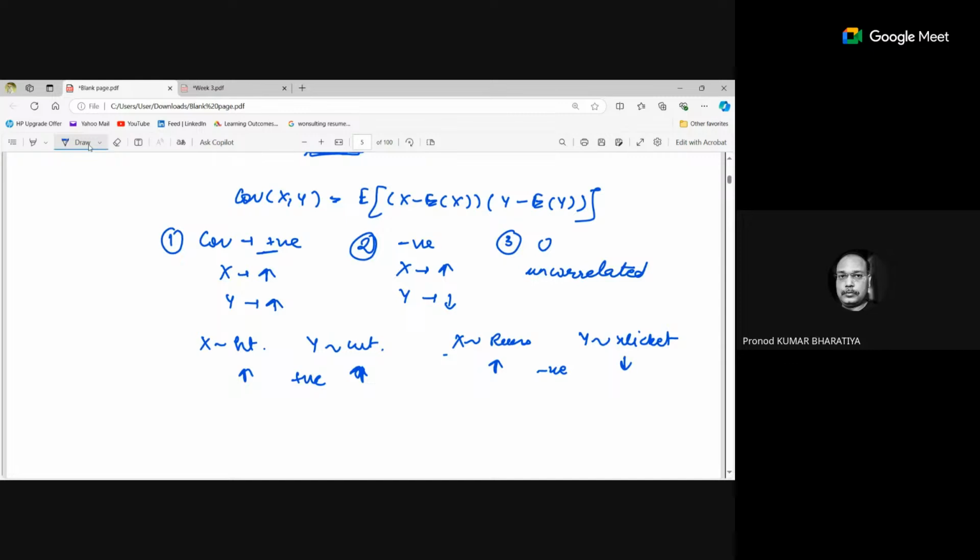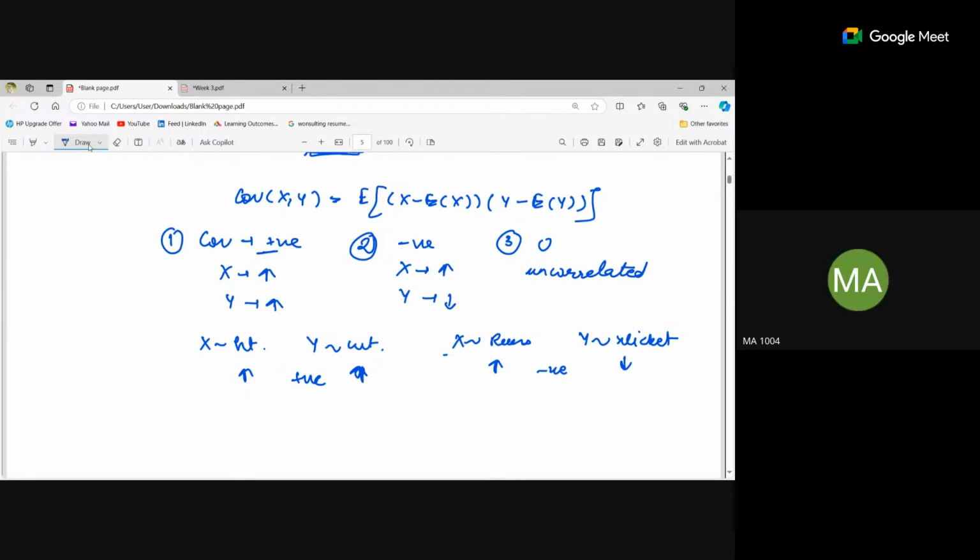And correlation means positively correlated, moving in the same direction; negatively correlated, moving in the opposite direction; and when correlation is zero, there is no relation between the movement of the variables.